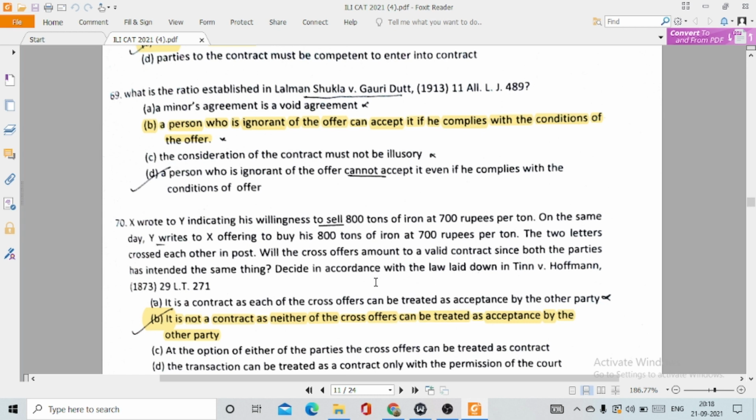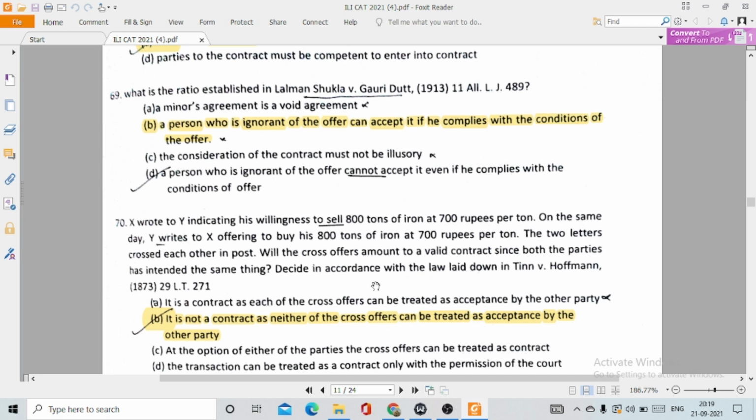Then question number 70. X wrote to Y indicating his willingness to sell 800 tons of iron at 700 rupees per ton. On the same day, Y writes to X offering to buy his 800 tons of iron at 700 rupees per ton. The two letters crossed each other in post. Will the crossovers amount to a valid contract since both the parties have intended the same thing? Decide in accordance with the law laid down in Tinn versus Hoffman.